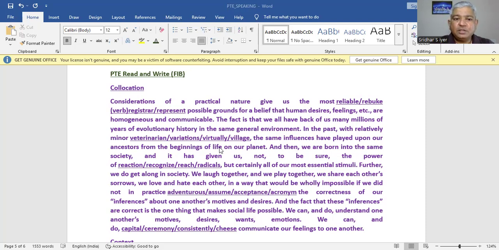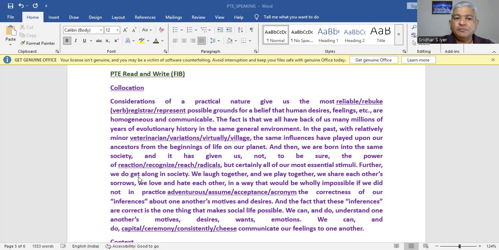And then we are born into the same society and it has given us, not to be sure, the power of reaction, recognize, reach, and radicals. So I see power of reaction should be the right collocation because recognize doesn't fit in the bill because we are not recognizing something here with the power of recognizing or power of reaching or radicals. It can be good or bad radicals. We're not talking about that. But we are talking about the society we are born in and we have some kind of most essential stimuli. So the power of reaction is the right collocation here.